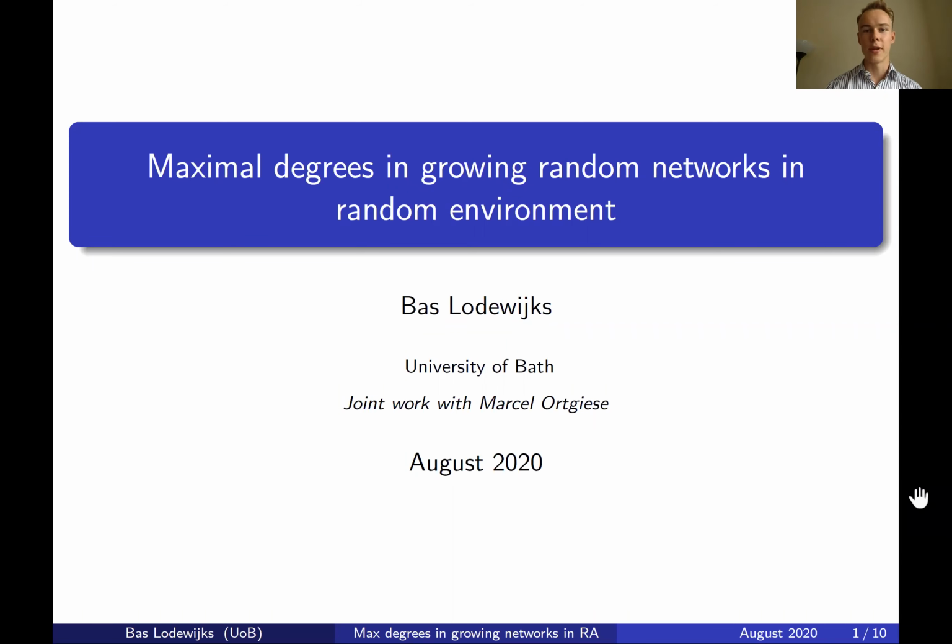I'm a PhD student at the University of Bath, and I would like to use this opportunity to talk to you about maximal degrees in growing random networks in random environment, specifically for the preferential attachment model and the random recursive graph model. This talk is based on two papers that I've written jointly with my supervisor, Marcel Ortgiese.